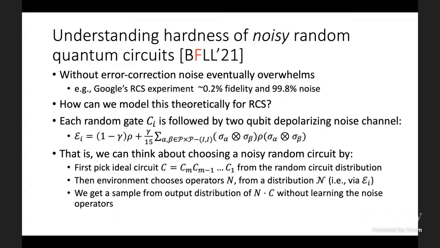Dot here is gate-wise multiplication of the ideal gates in the circuit by the noise operators, without ever learning what the noise operators are. This is the traditional sense in which we talk about noise in an error correction scenario, an unheralded sense where you never learn the identity of the noise operators.